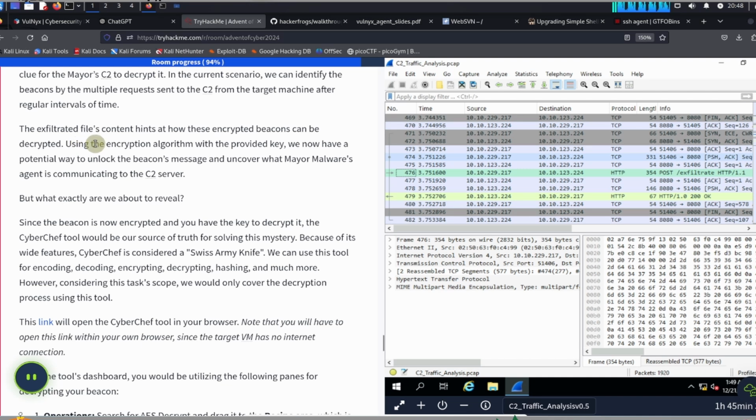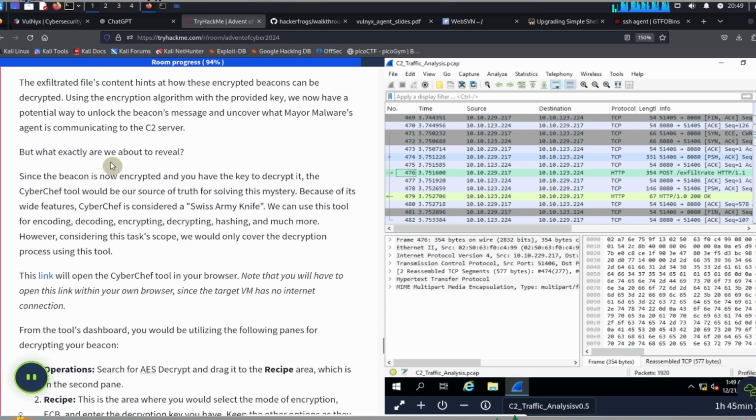The exfiltrated file's content hints at how these encrypted beacons can be decrypted. Using the encryption algorithm with the provided key, we now have a potential way to unlock the beacon's message and uncover what Mayor Malware's agent is communicating to the C2 server. But what exactly are we about to reveal?